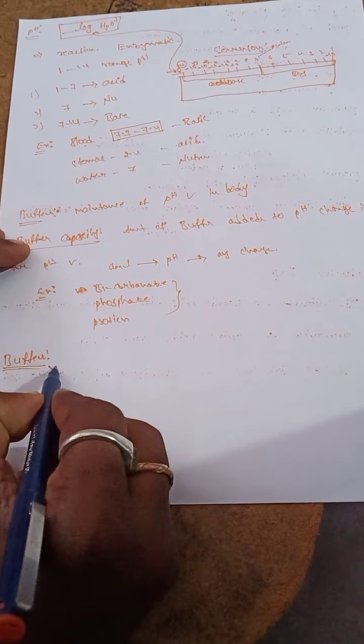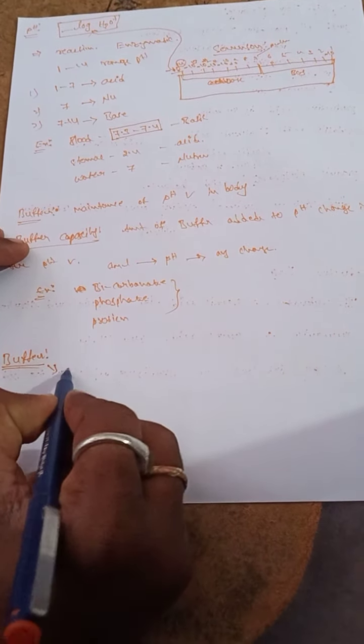The buffers are defined as the regulation of acid base balance and pH values in the body. The buffers are the maintenance. How is the buffer maintained? The buffers are maintained by, for example, blood buffers.